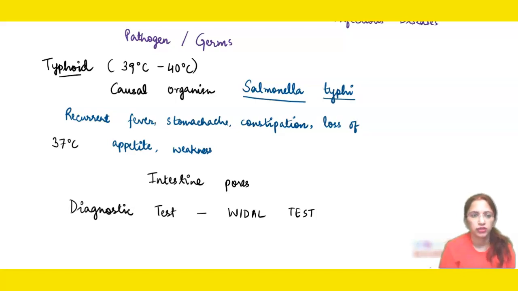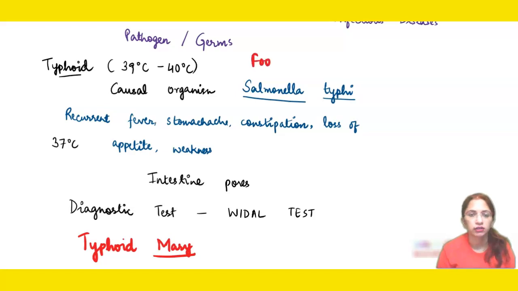Another important thing that is associated with this disease is the name of Typhoid Mary. This Mary was actually a lady who was a cook, and we know that typhoid is a food and waterborne disease. It means the organism that causes this disease stays in unhealthy food and in the water as well.